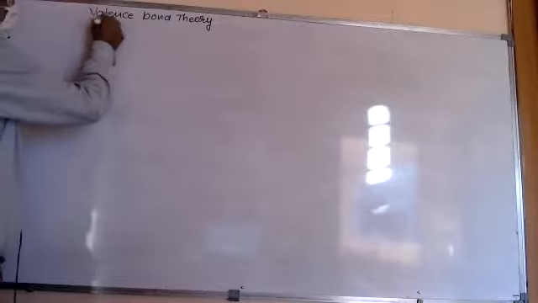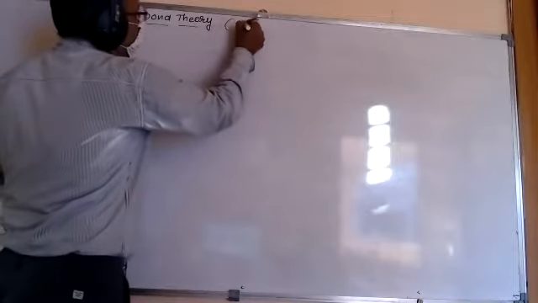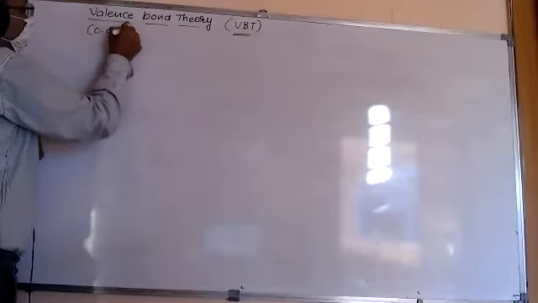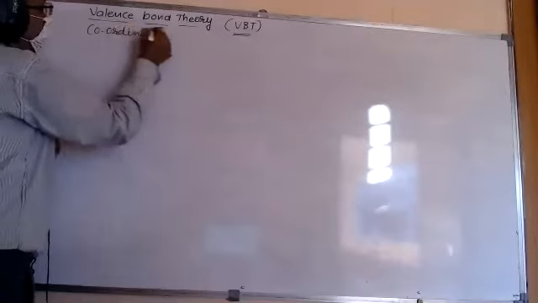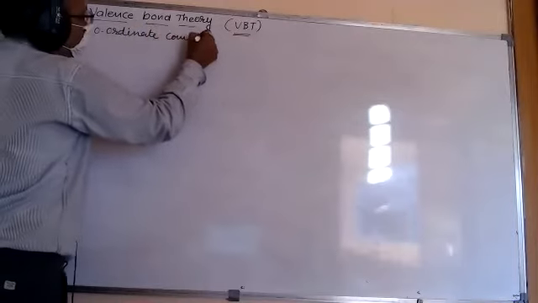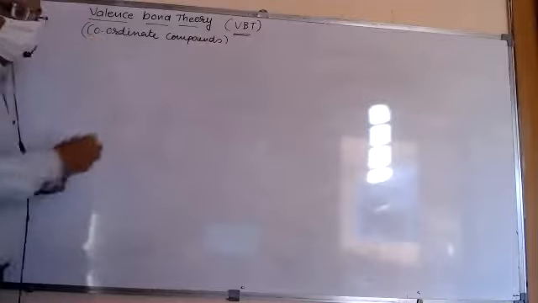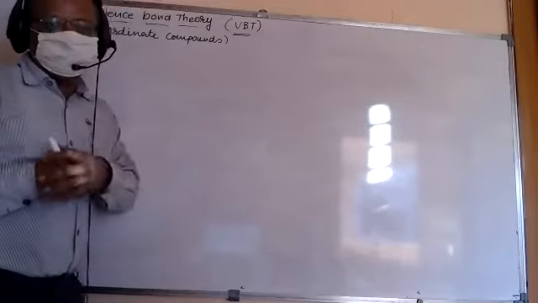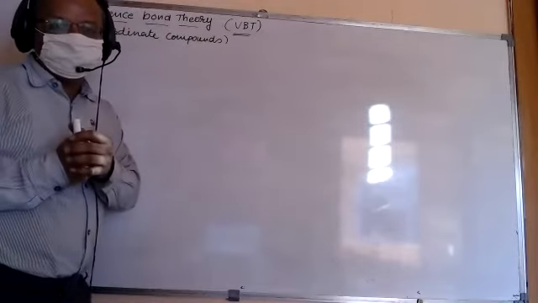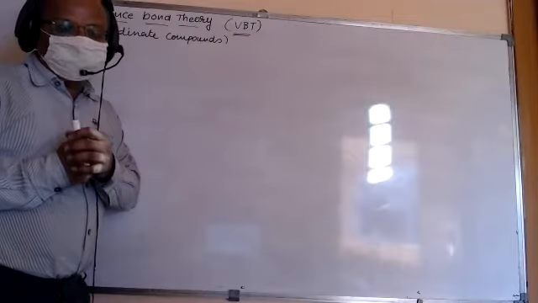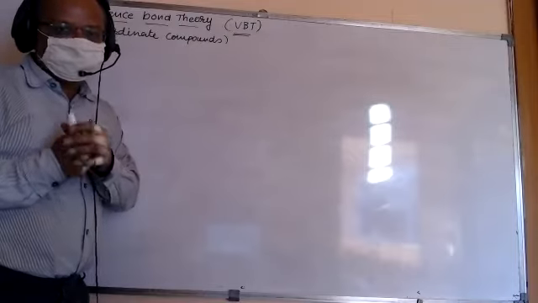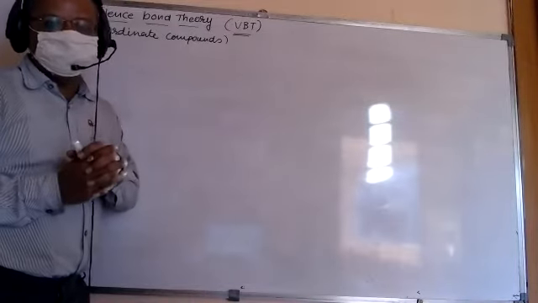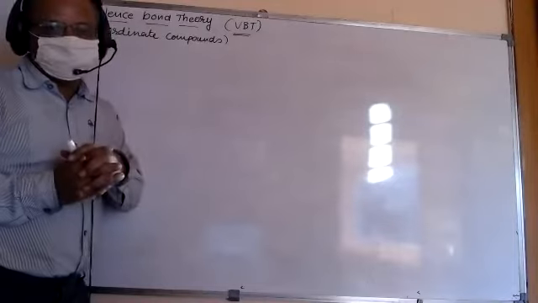So as per valence bond theory, known as VBT, for coordinate compounds or complex compounds, how does the hybridization take place in various orbitals? First of all, let's find out which orbitals are taking part in the formation of complex compounds.